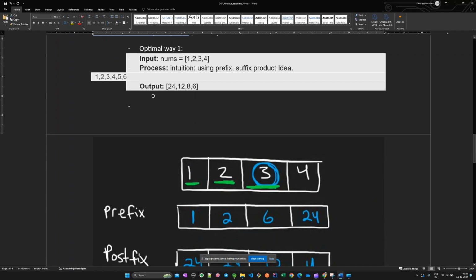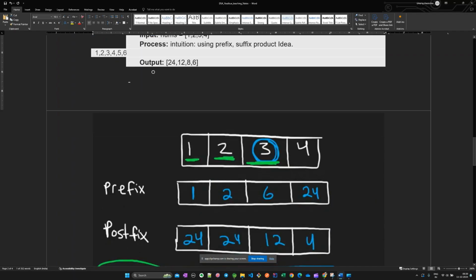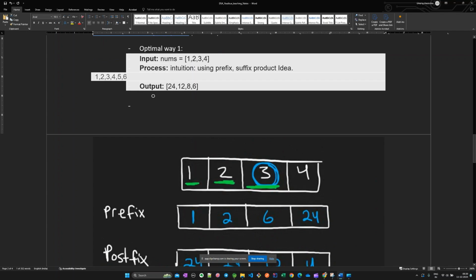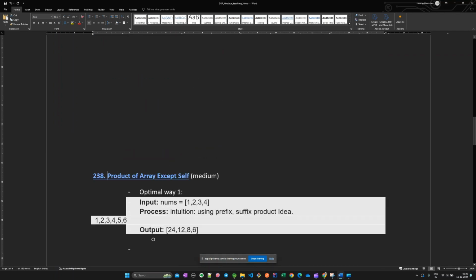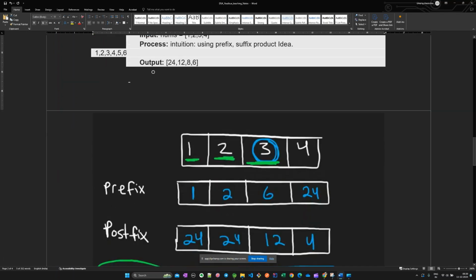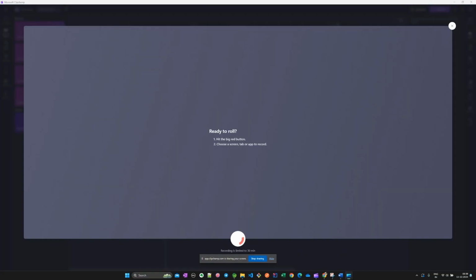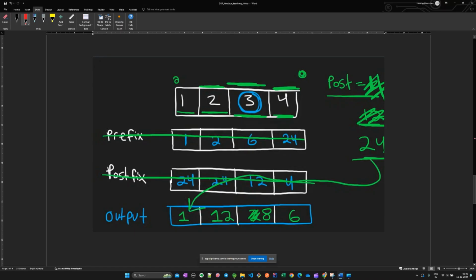Okay, so for example, 1 2 3 4 5, we want the solution for this question, product of array except self. I have given this array, and now we want to solve this question for that. We would be having two arrays, prefix and postfix array. Let's go with prefix and postfix product array, how we will be calculating, and then we would be discussing the optimal way where we would be able to put this in the output array itself, which would solve our question in order of n time complexity and order of one space complexity. Here we are using this extra space.